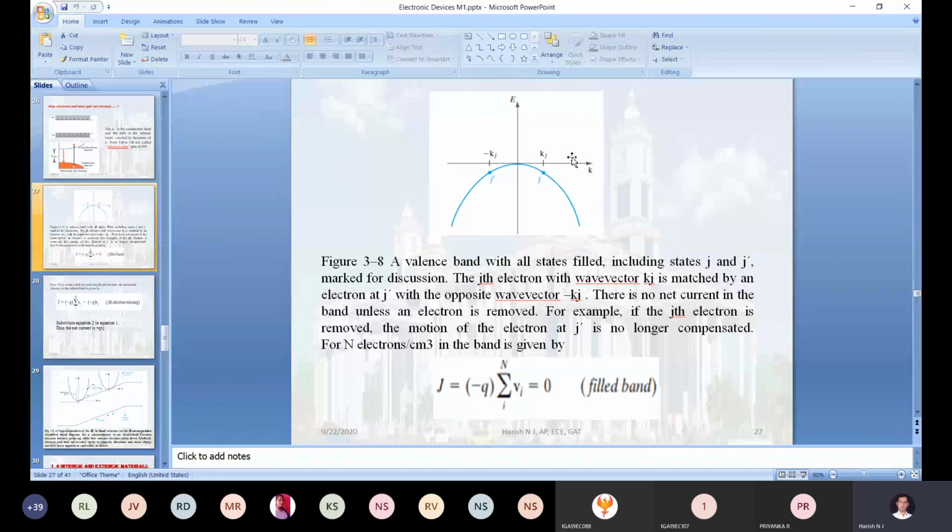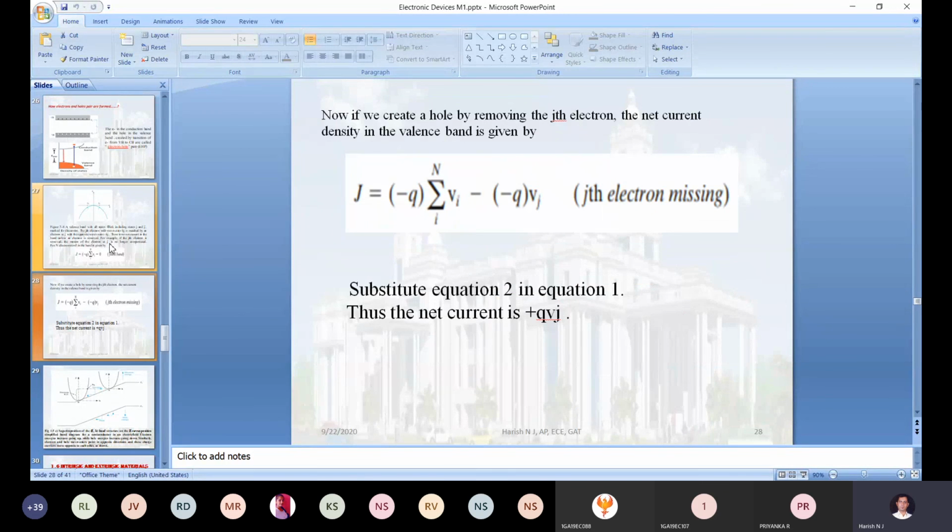For generating a current, whether it is a hole current or an electron current, we need to remove a few electrons from the valency band. If you remove a few electrons from the valency band, what the current density will be, we will discuss along with the mathematical equations in the next class.